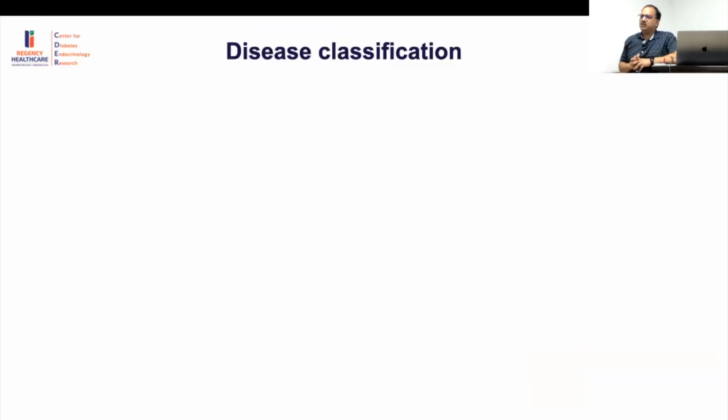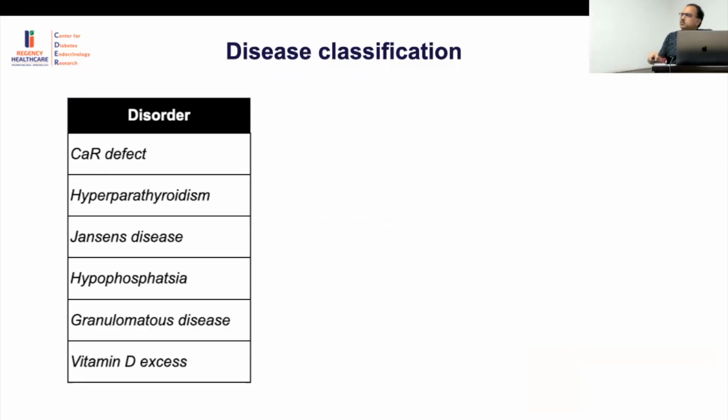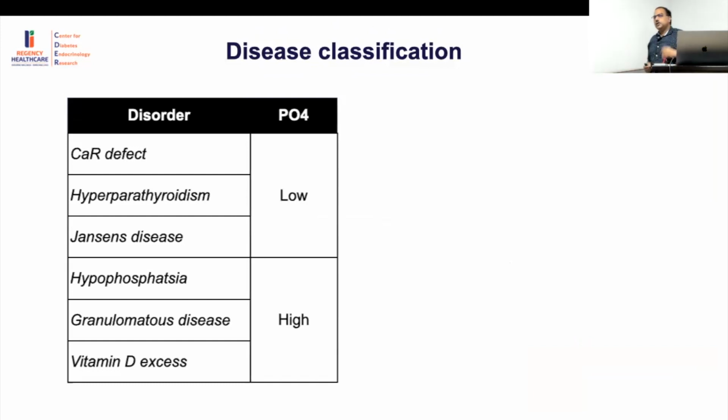Three major investigations will really give you a diagnosis, and we'll focus on these predominantly. I would say the most important, of course, is the phosphorus. Everybody who has hypercalcemia should have a high phosphorus. In the same way, hypocalcemia should have a low phosphorus. Hypercalcemia should have a high phosphorus except if there is a PTH problem. If you have a calcium sensing receptor defect, hyperparathyroidism, or Jansen's disease, these are increased PTH effect, and phosphorus will be low. Everywhere else it will be high. So phosphorus becomes important in that regard.